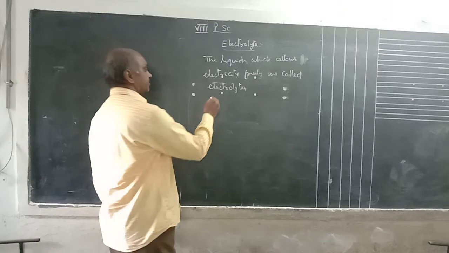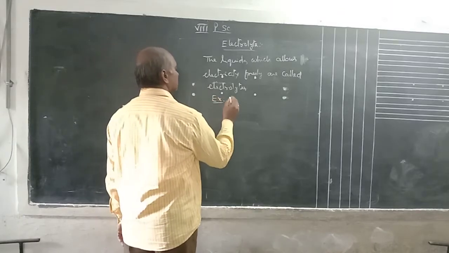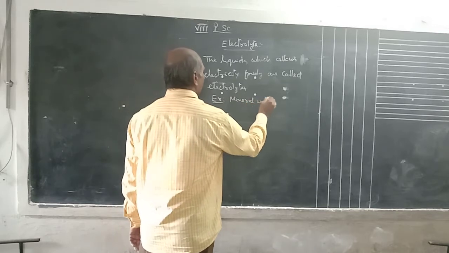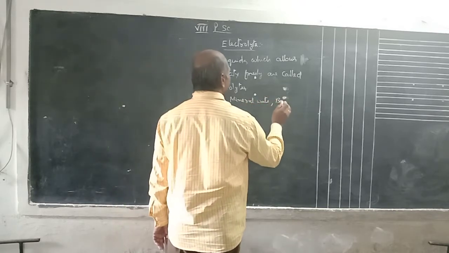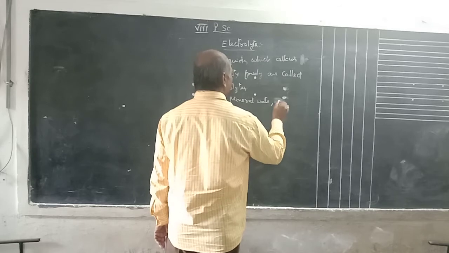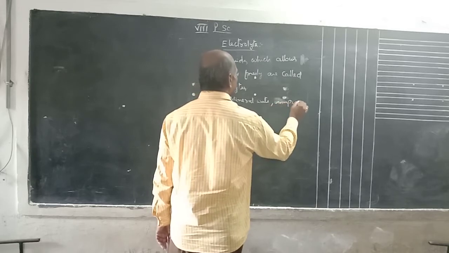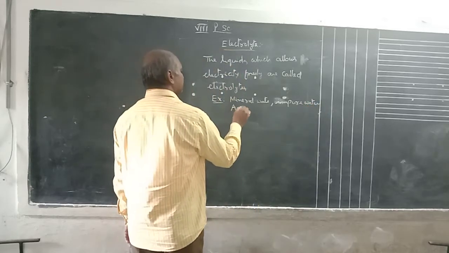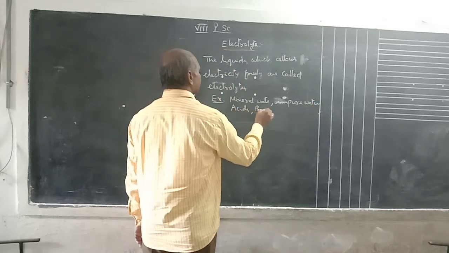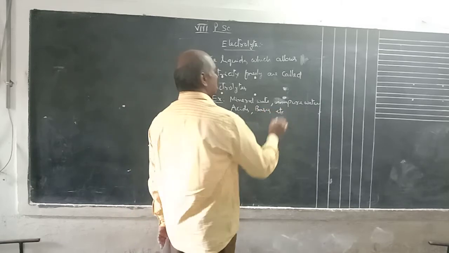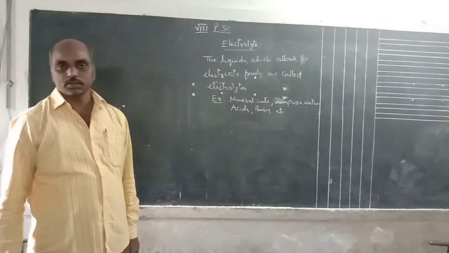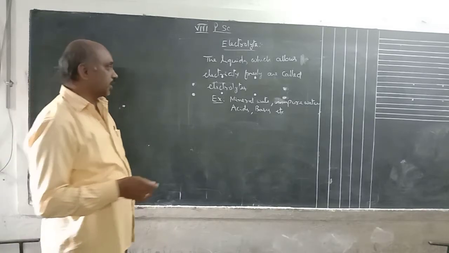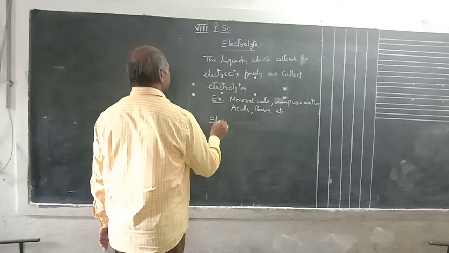What are examples? Mineral water, bore water, impure water, acids, bases, etc. So many examples are there. These are all electrolytes. Okay, next one is electrolysis.